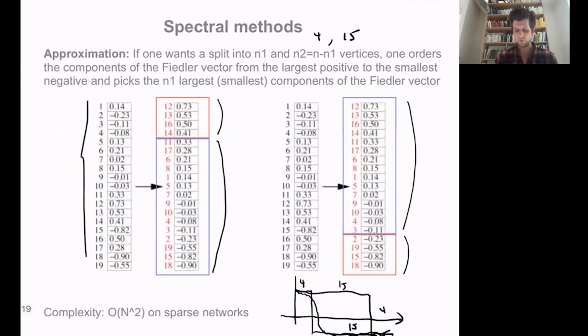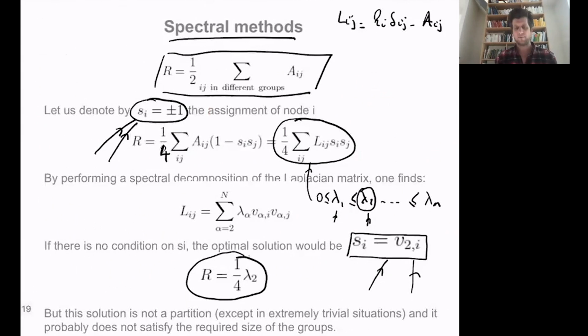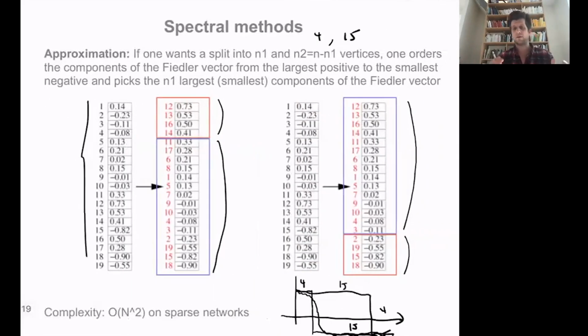So what we do is we initially have a problem. We then relax the problem, finding the exact solution to the relaxed problem. The exact solution is to take a vector that is this Fiedler vector. Then we go back to the original problem associated to a bipartition, by finding the bipartition whose vector is as close as possible to the Fiedler vector, obtained as the second dominant eigenvector of the Laplacian of the graph. This is a type of method that is quite general and can be used in different contexts.